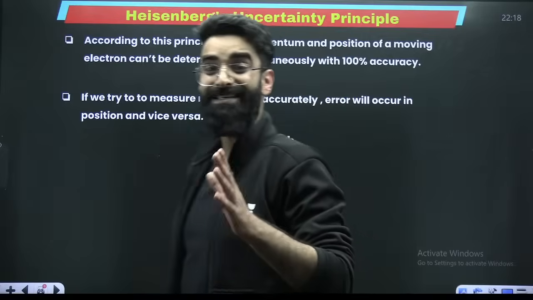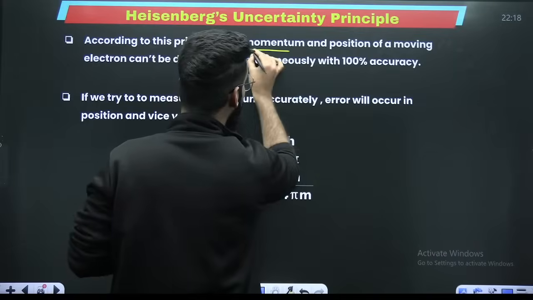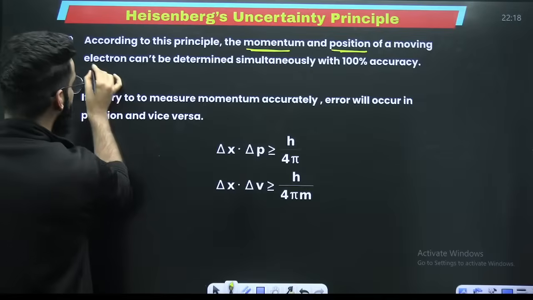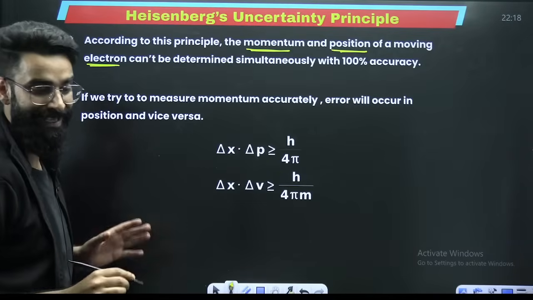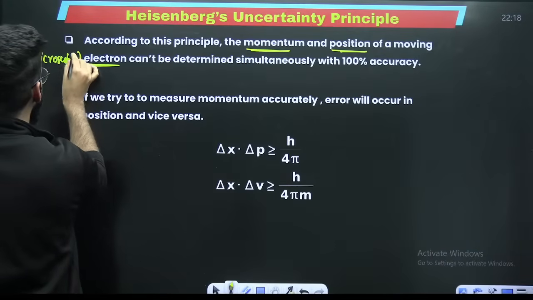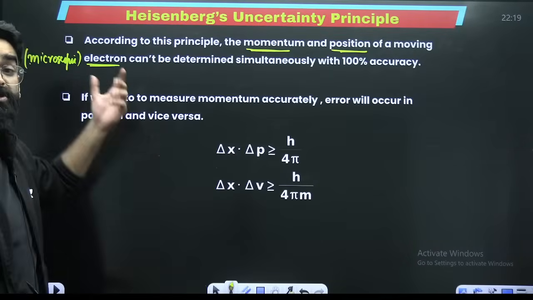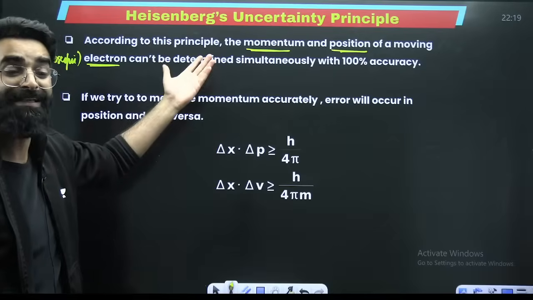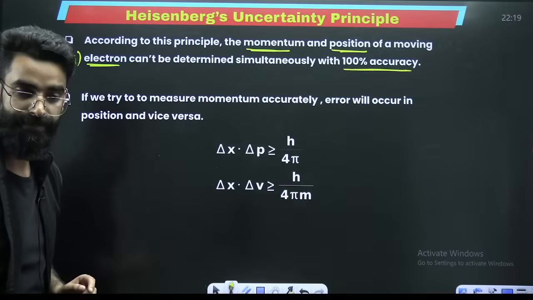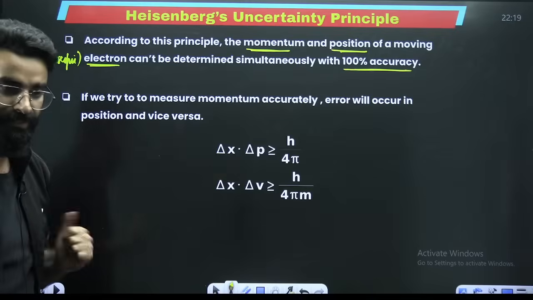My dear students, as per Heisenberg's uncertainty principle, the momentum and the position of a moving electron, or in general of a microscopic particle, cannot be determined simultaneously with 100% accuracy. What does that mean?